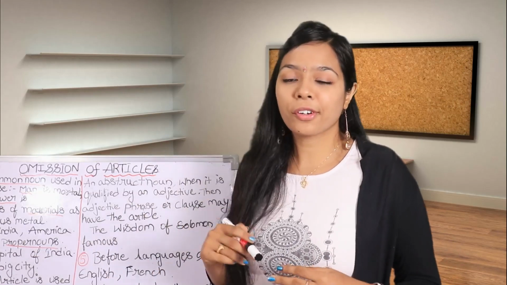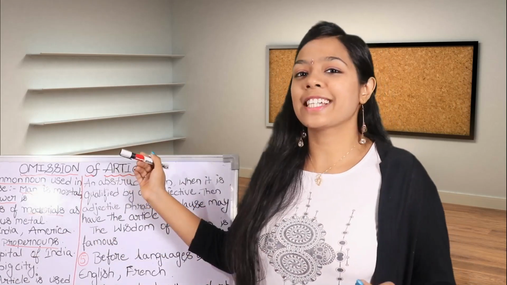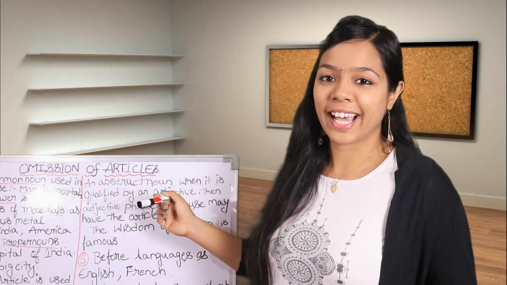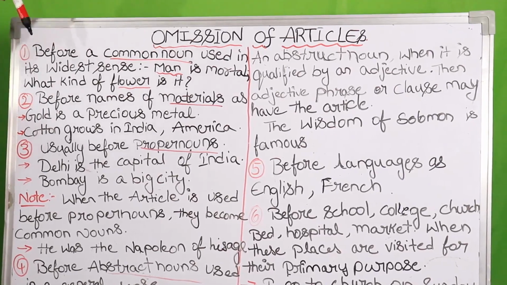All these, you can only feel them, but you cannot see or touch them. So before an abstract noun also, there is an omission of article. For example, let us dive deep into the subject and then you will get clarity. So here, let us see the first rule.